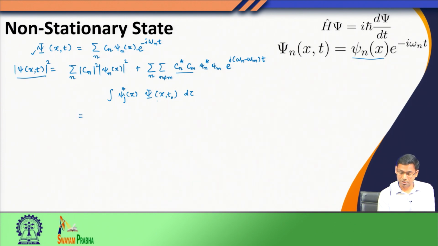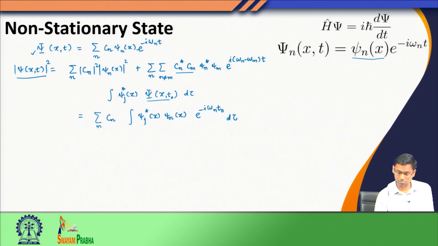Now this function is expressed in terms of this series. So, I can write this as a sum over C n, and I am integrating this function. Now, look at this function.